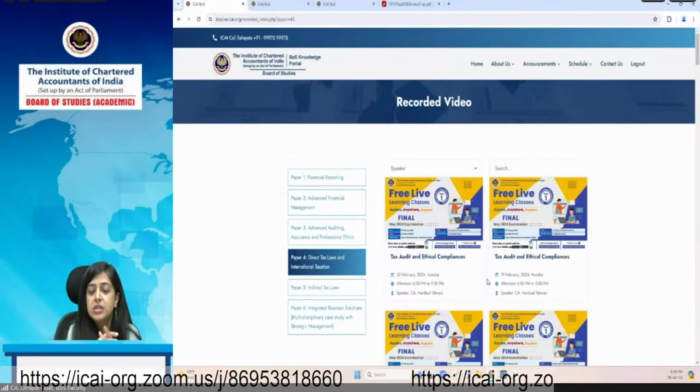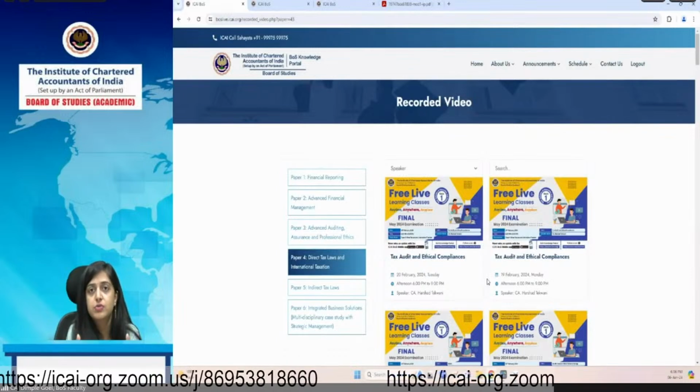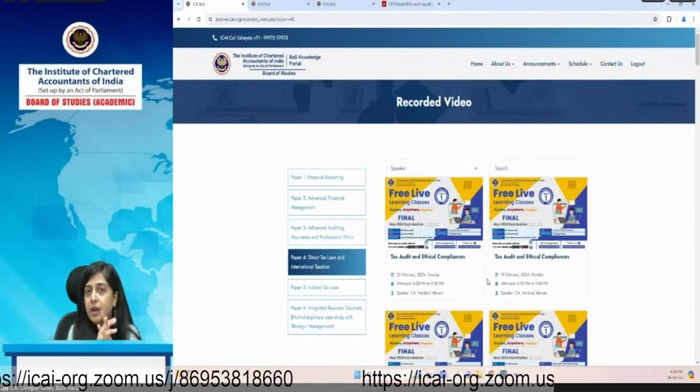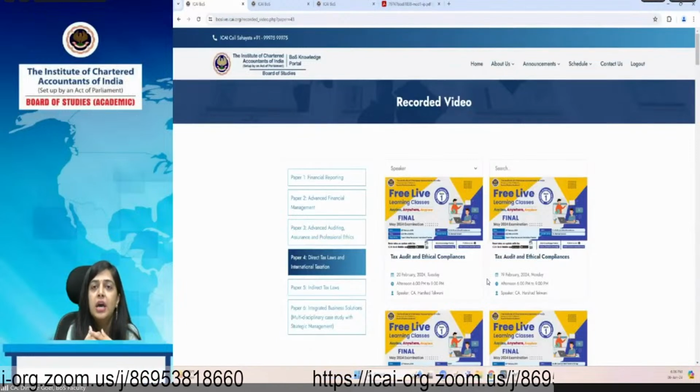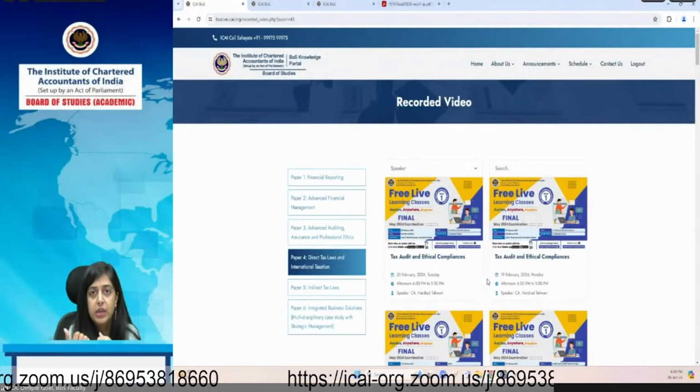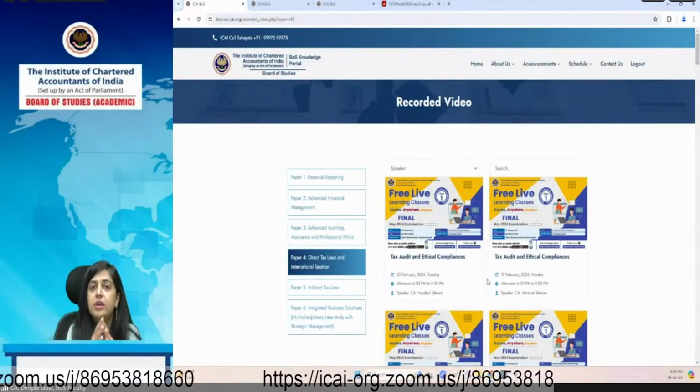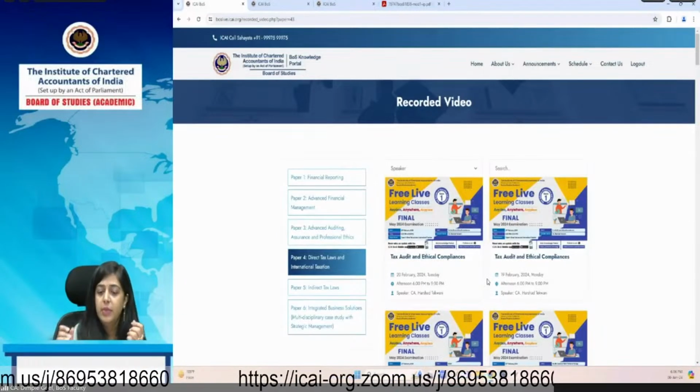So I'll just request all of you students to participate in the maximum number of capacities through the Zoom link, because in the Zoom link you can directly connect with the faculty and you can share your concerns and your problems to the faculty by coming online.